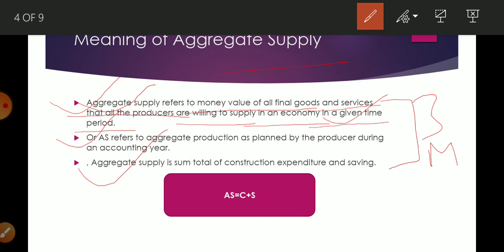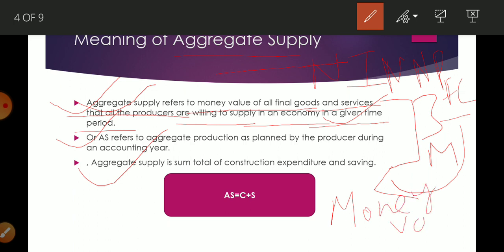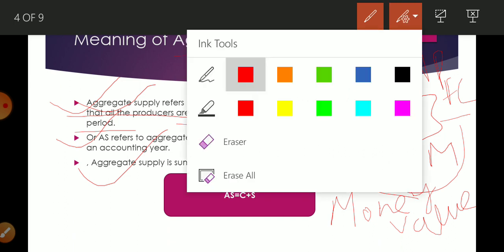It is related to, as I told you, aggregate supply stands for NI, meaning NPFC. FC stands for money value, so that is why it is written here as money value. So aggregate supply refers to the money value of all final goods and services that all the producers are willing to supply in an economy in a given time period. I think it is not very tough, you can understand it.